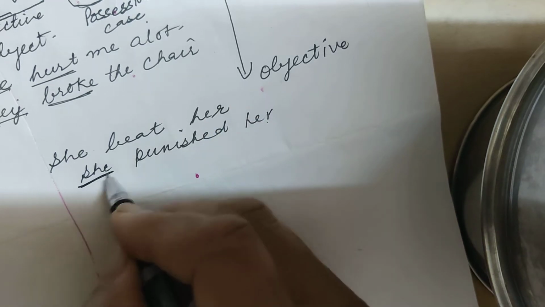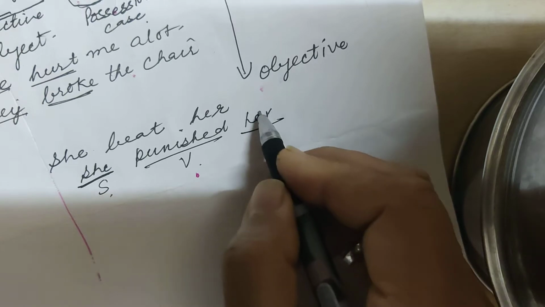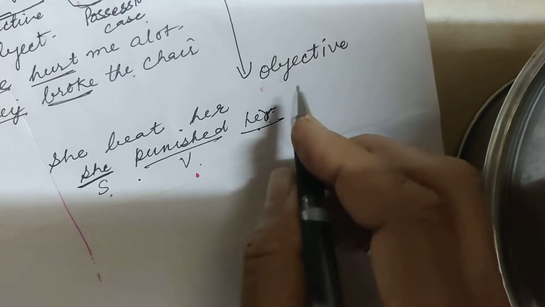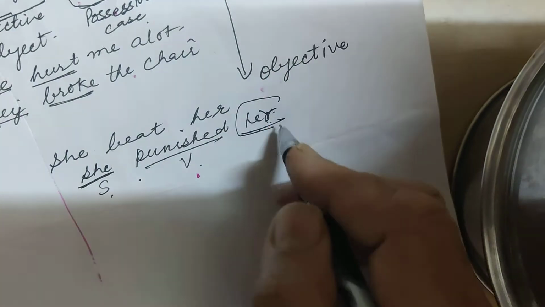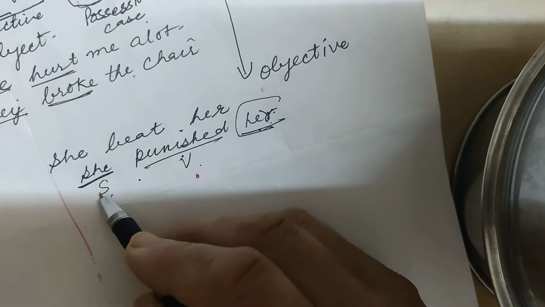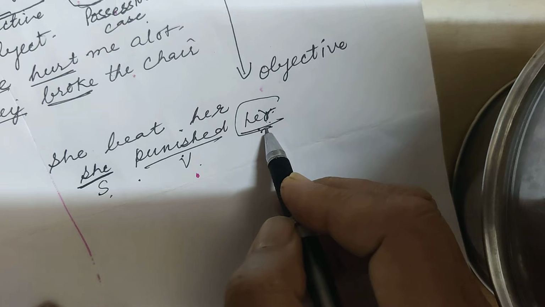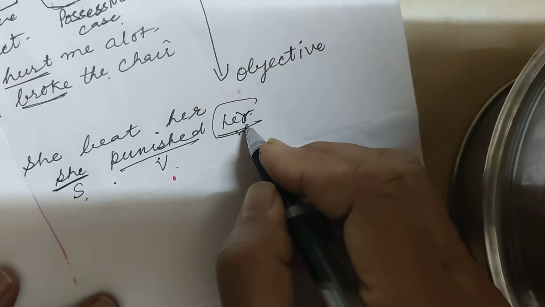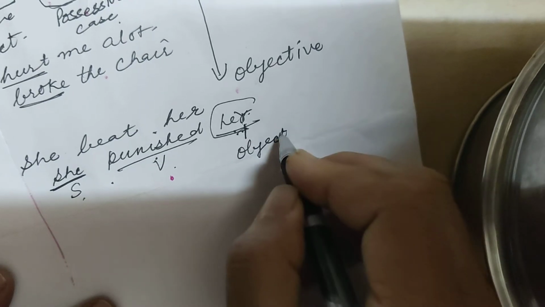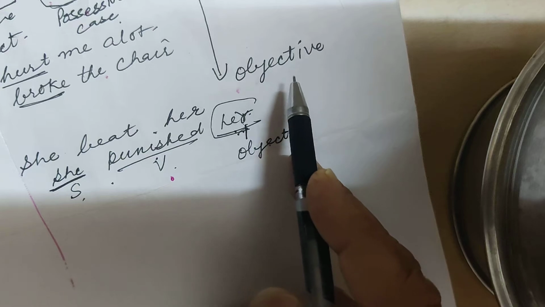So this is the subject and this is the verb, but to whom did she punish? The answer comes: her. So these pronouns will be used after the verb. Subjective ones are used before the verb, and these are used after the verb. So they always do the work of an object, and they are all called to be in the objective case.